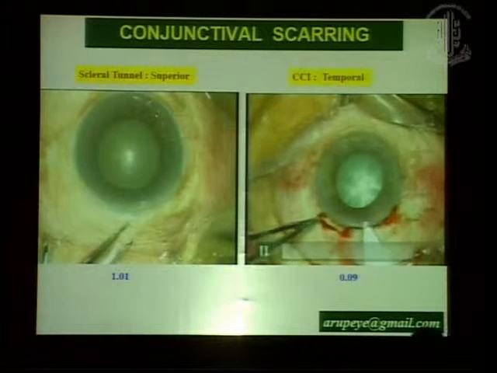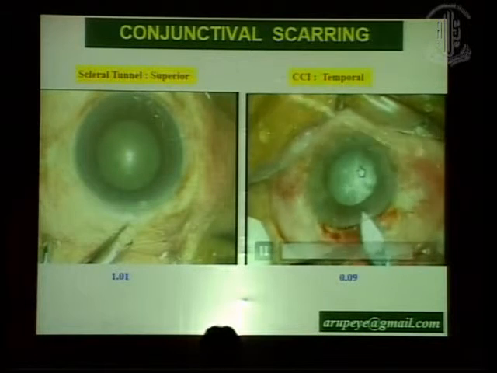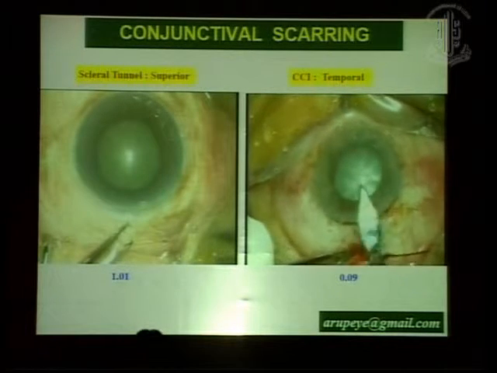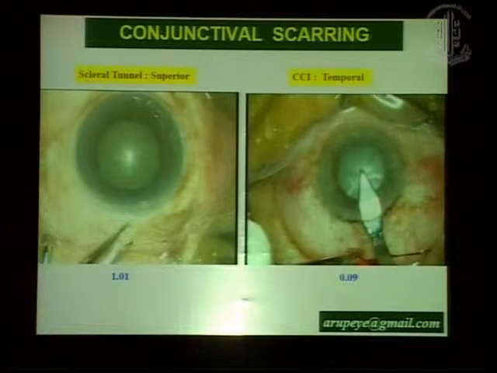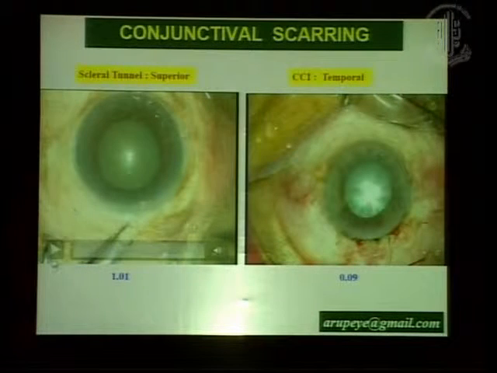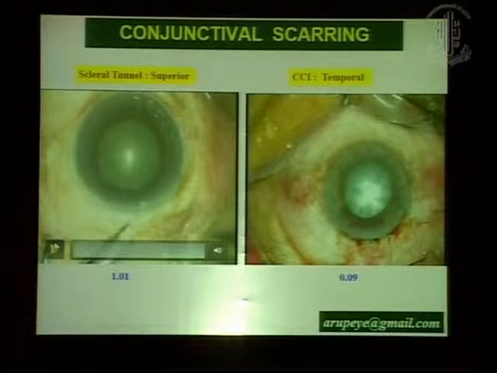The first problem that the surgeon has to grapple with is the presence of conjunctival scarring. The conjunctival scarring can be present to varying extents, from very minimal to extensive 360 degrees in patients who have undergone 360-degree buckle surgery. So usually, there's not much of a problem because today it is the norm to perform cataract surgery through a temporal clear corneal approach, so you bypass the conjunctival incision. However, in certain situations, I would still prefer to approach the eye through a scleral tunnel.